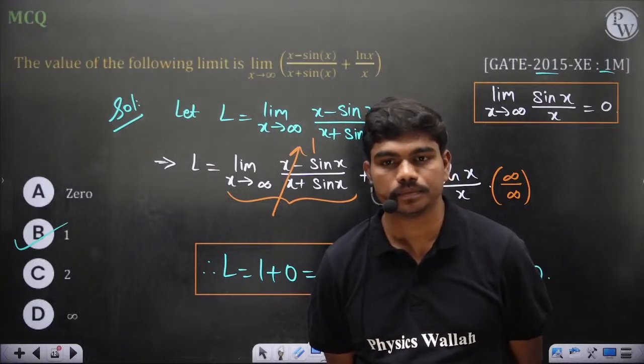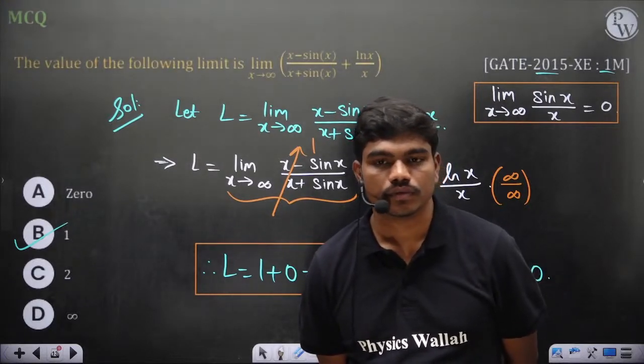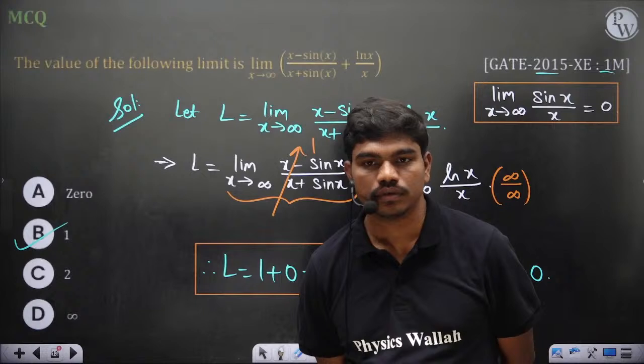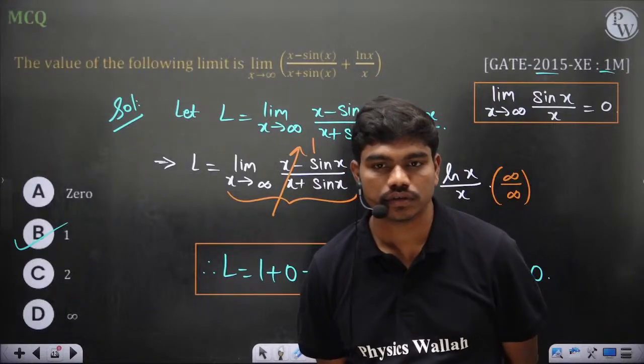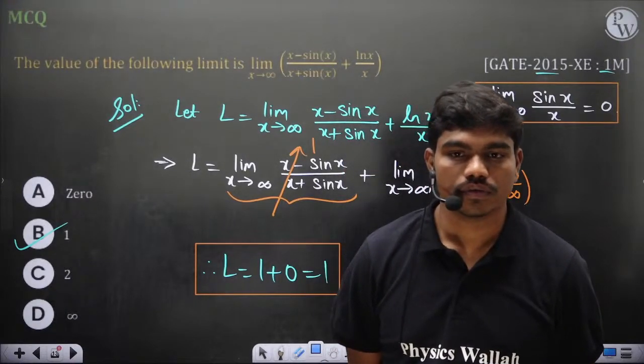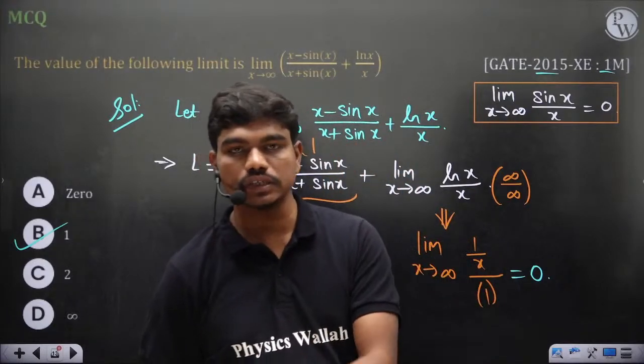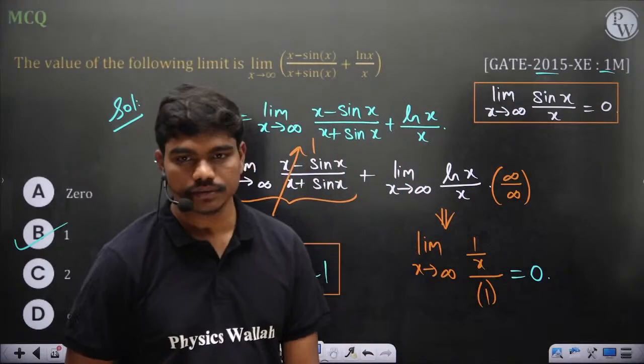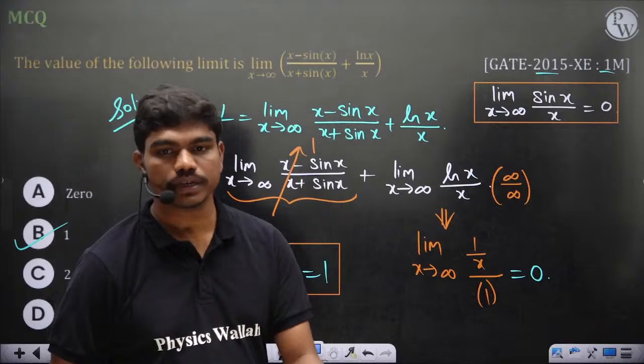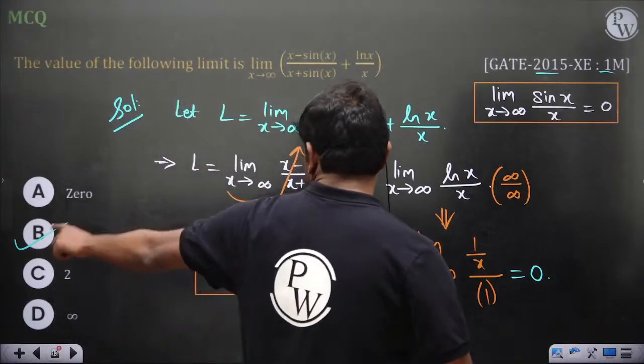Is this okay? Correct, no? 1 minus cos x by 1 plus cos x is neither 0 by 0 nor infinity by infinity. Okay, so that's why you can't go to L'Hospital from there. Okay, 1 is the correct answer.